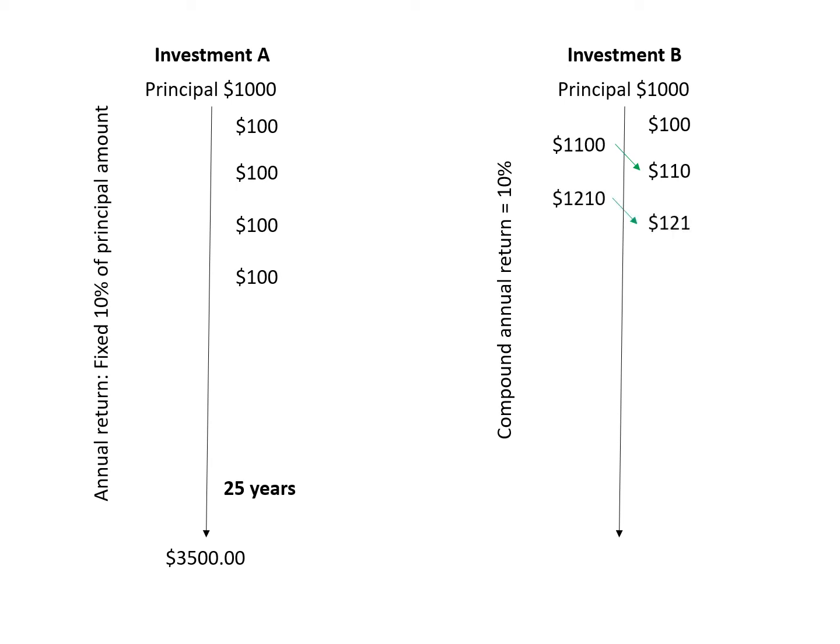$1,210. And this continues to the third year, 10% of $1,210 is $133.10, and so on and so forth. So similarly, we will let the investment continue for 25 years. After 25 years, the initial $1,000 principal amount will slowly grow to more than $10,000.